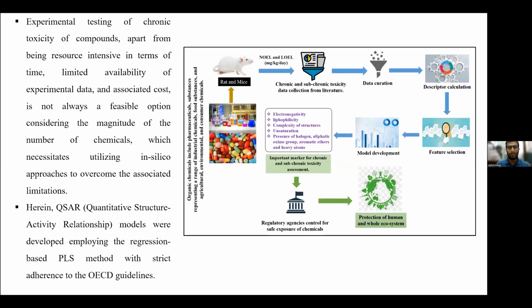So we have developed QSAR, quantitative structure activity relationship models, using the PLS method, strictly adhering to the OECD guidelines, for chronic toxicity assessment. Here we have included different types of chemicals, which may be pharmaceuticals, agricultural, or other consumer chemicals.